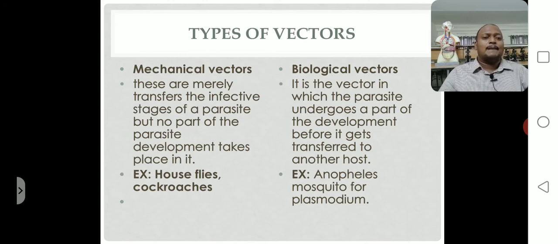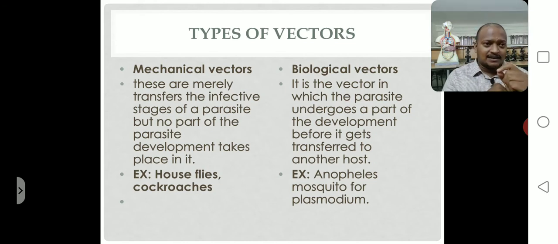What are they? Mechanical vectors and biological vectors. There are two different types of vectors. One is the mechanical vector, another is the biological vector. So what is meant by mechanical vectors? These merely transfer the infective stages of a parasite, but no part of the parasite's development takes place in it. Both mechanical and biological vectors carry and transport pathogens.